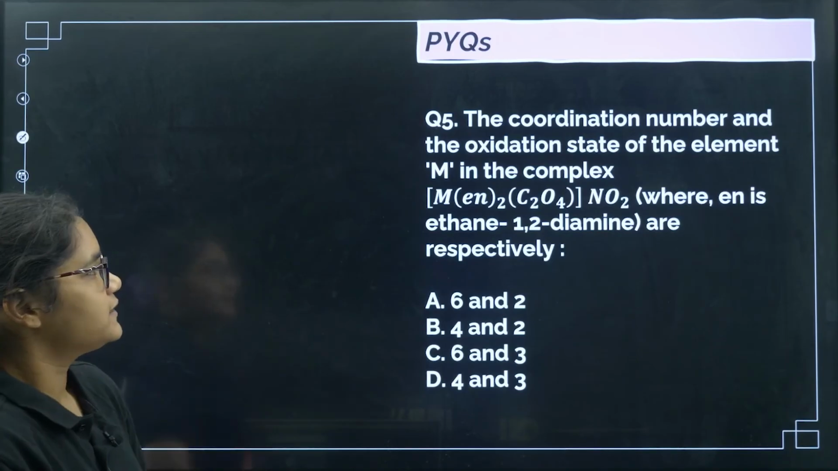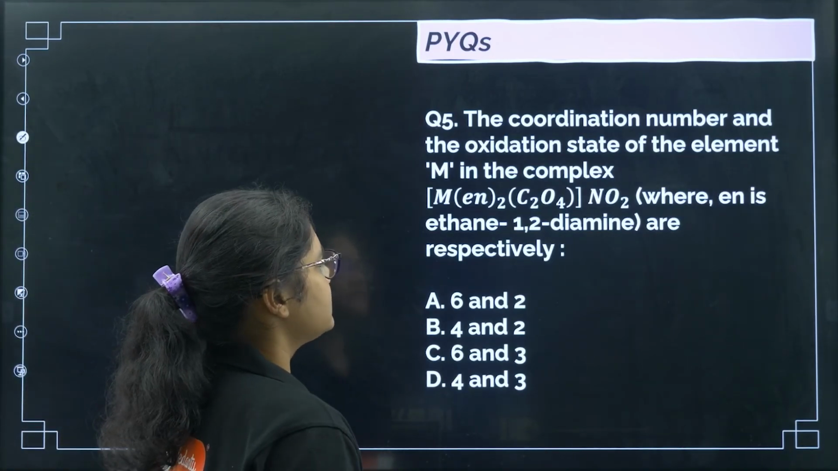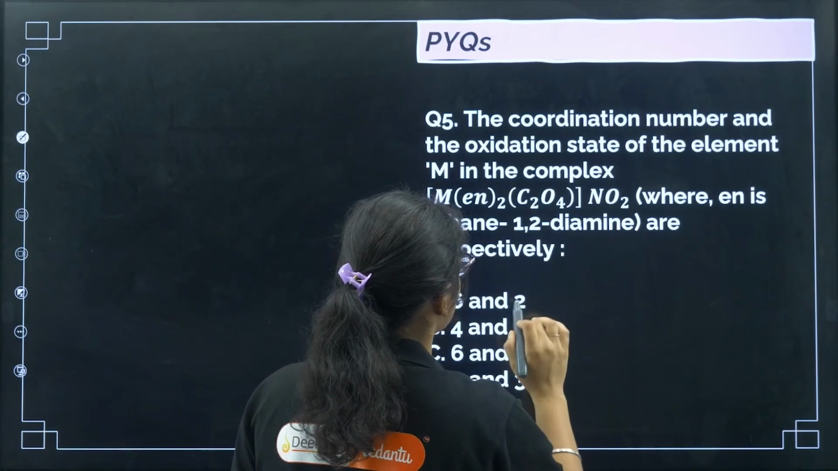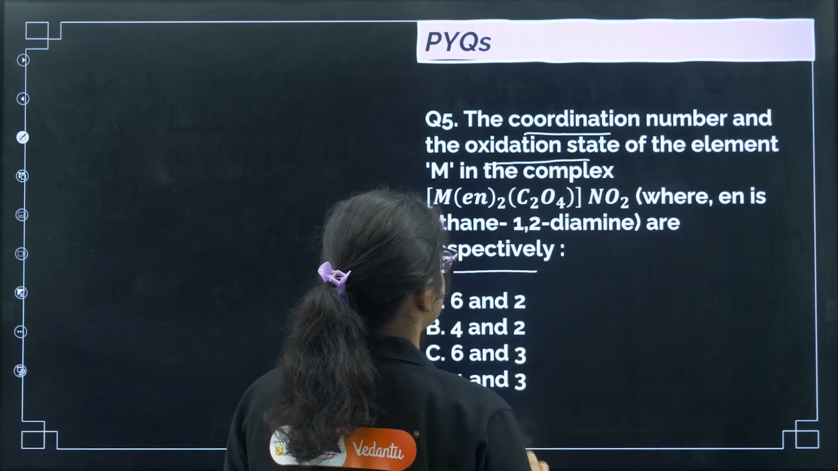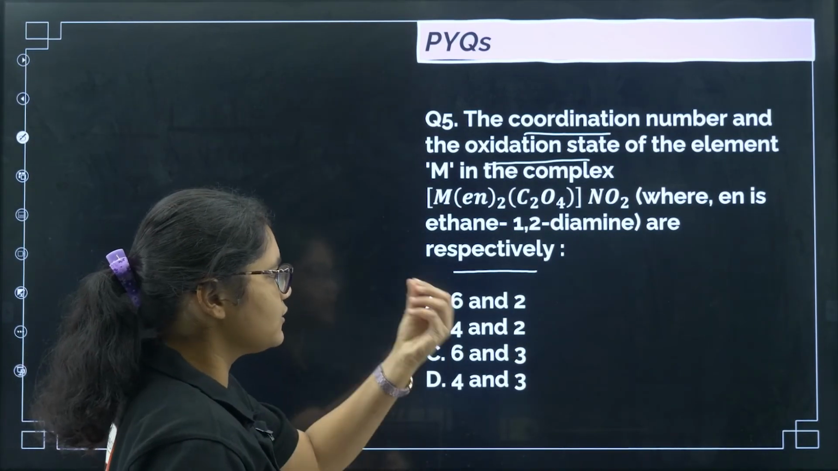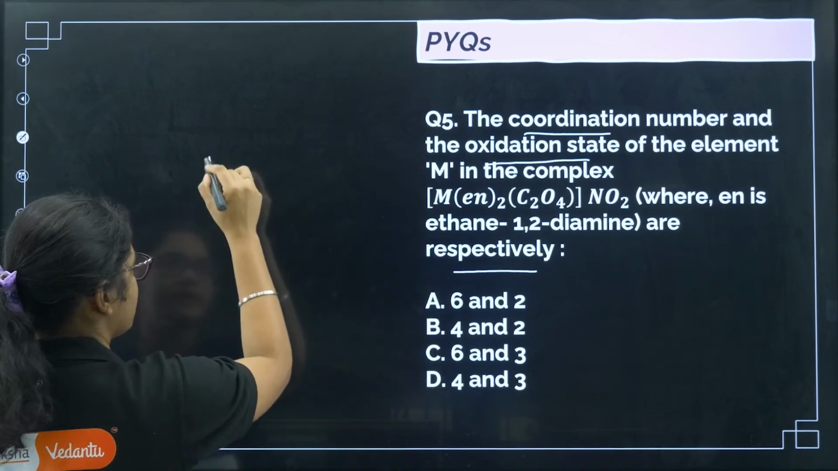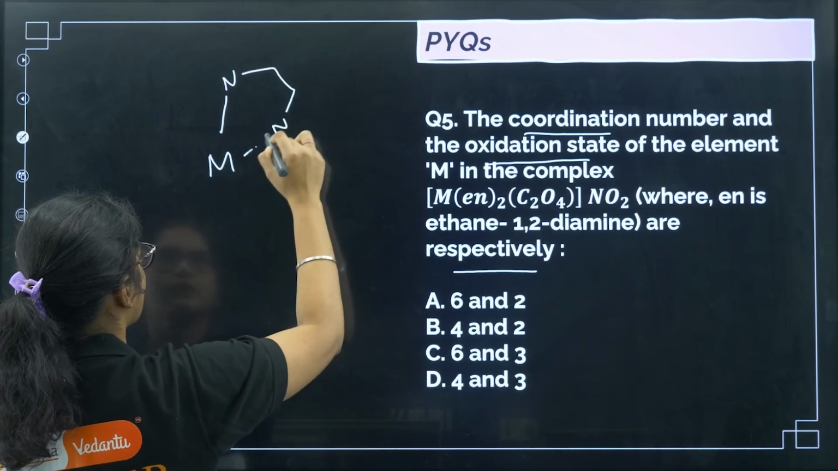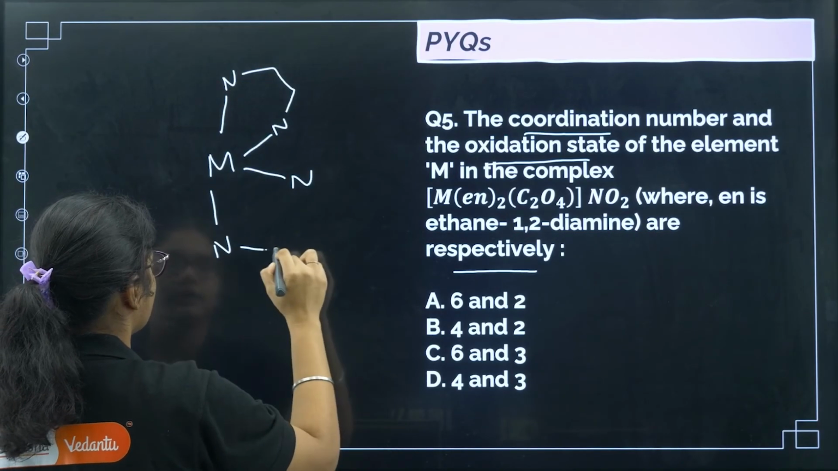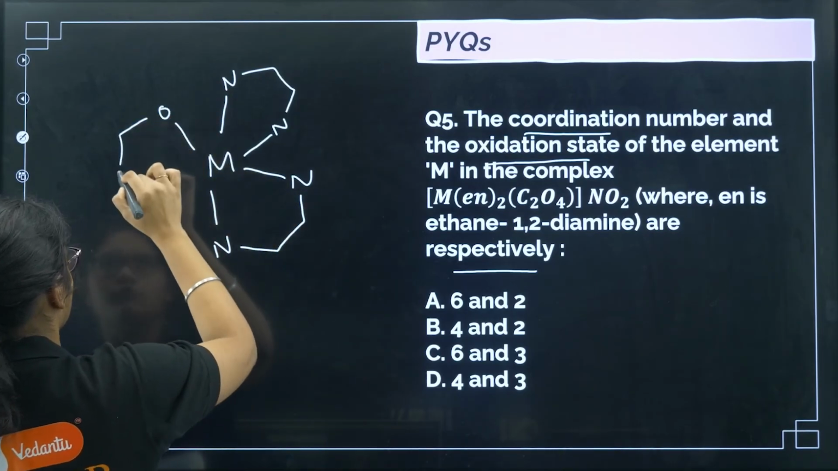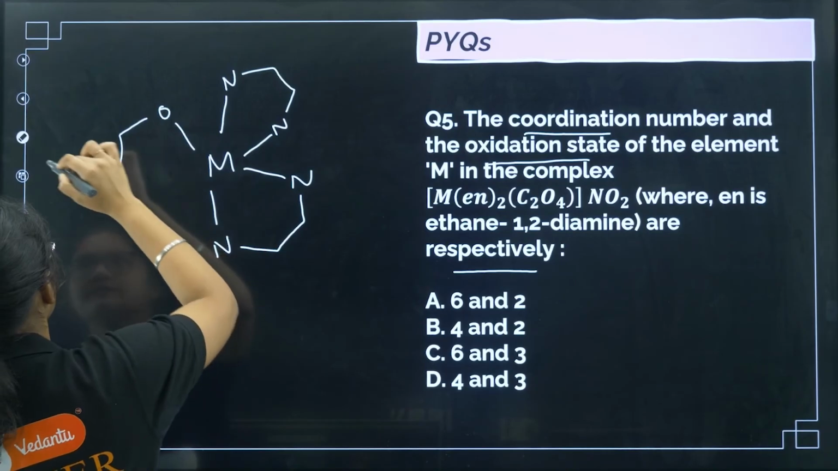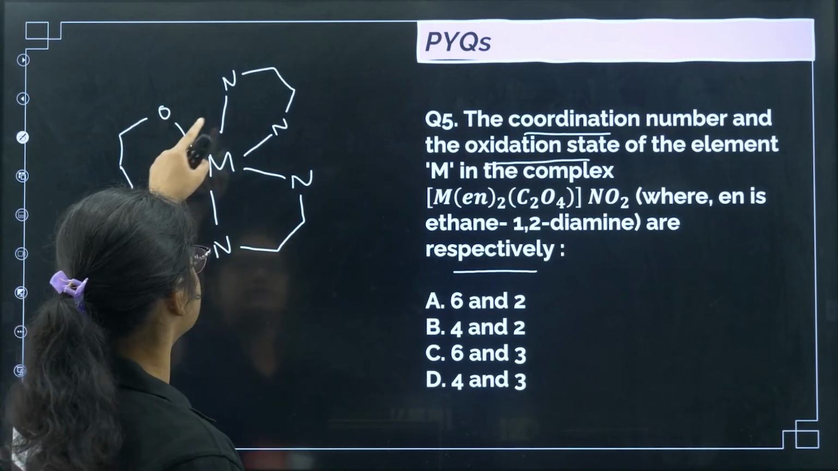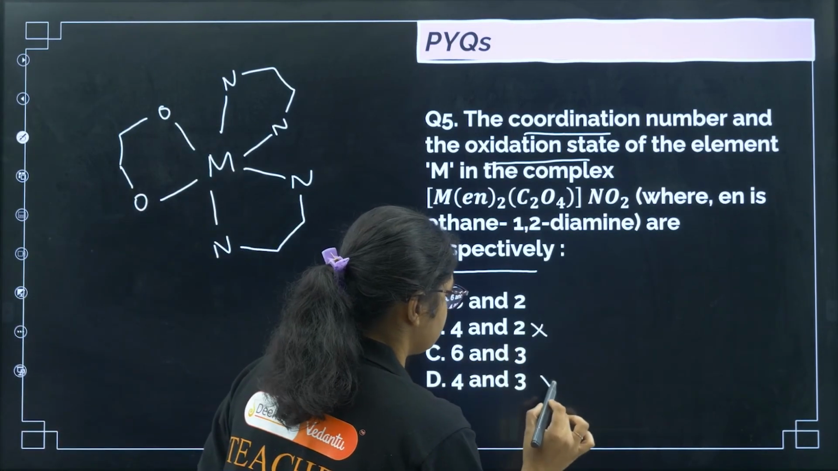Okay. Next and the last question, the coordination number and the oxidation state of the element M in the complex with NO2. Okay, this is the complex and you need to find the coordination number and the oxidation state. So first let us try to find the coordination number. I'll draw the structure here. M, there are 2 en, right? So en I showed you like this, it forms bonds. Okay, 2 en are there, and then we have C2O4. So I'm just drawing it like this. Now what is the coordination number? The coordination number is again 6, so we can eliminate these two options, right?